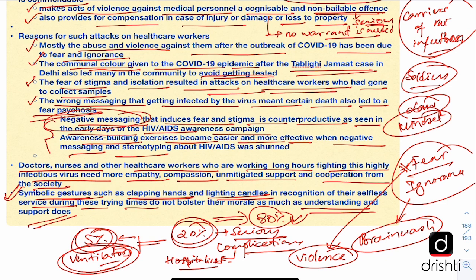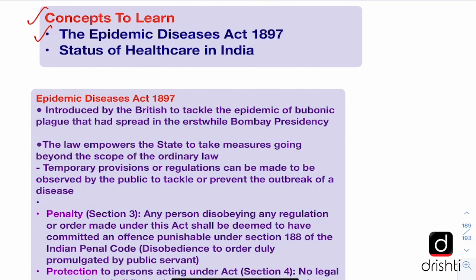Now let us look at the key concepts. In the concepts to learn section, today we'll look at the Epidemic Diseases Act 1897 and the status of healthcare in India.